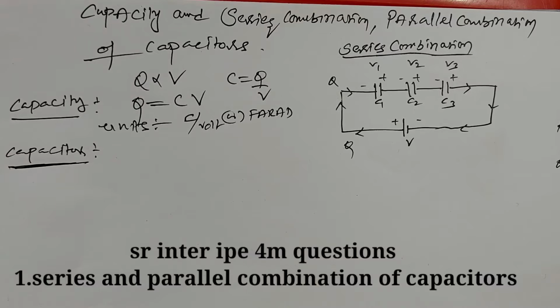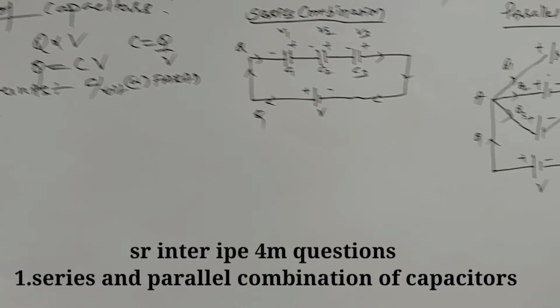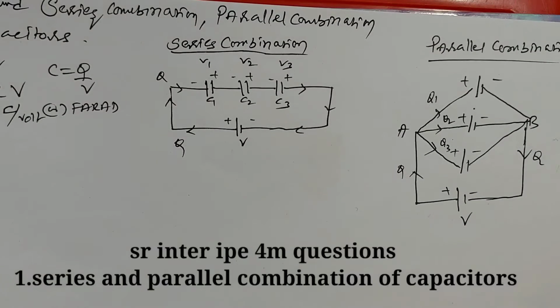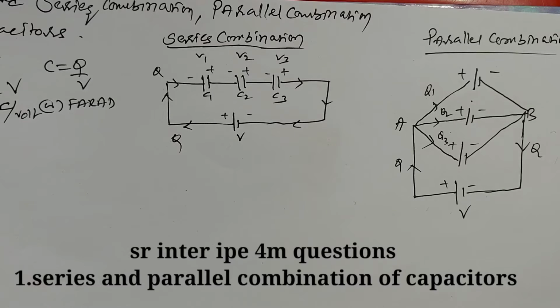Series combination is nothing but end-to-end connection. Generally, we observe this series combination in marriage decoration lights. Those lights are connected in series combination. What is series combination? The positive terminal of one end is connected to the negative terminal, and negative connected to the positive, positive connected to the negative.